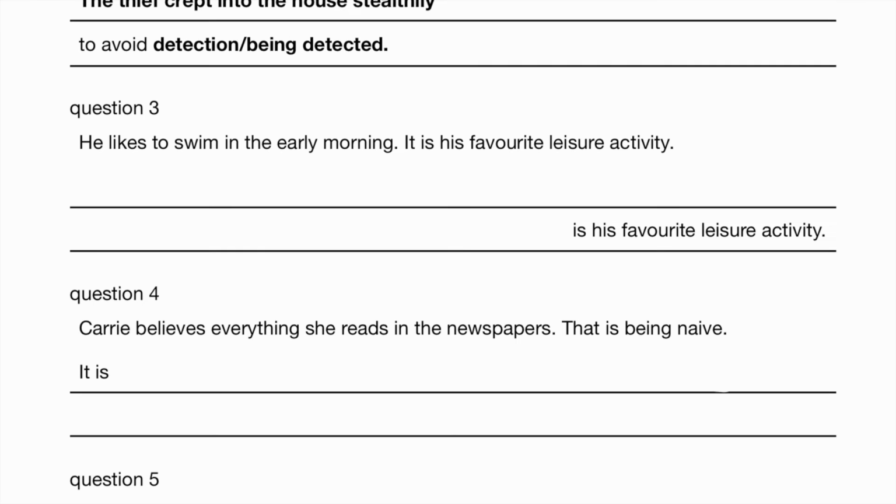This is where we use gerunds. Swimming in the early morning is his favorite leisure activity. So swim becomes a gerund, swimming, -ing.